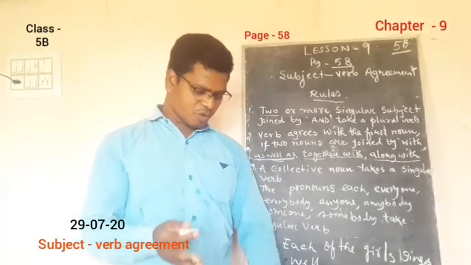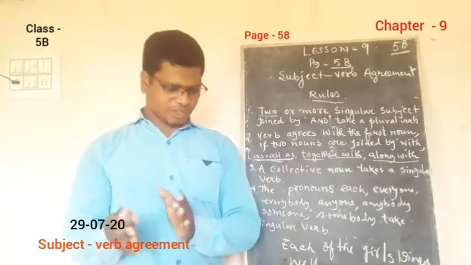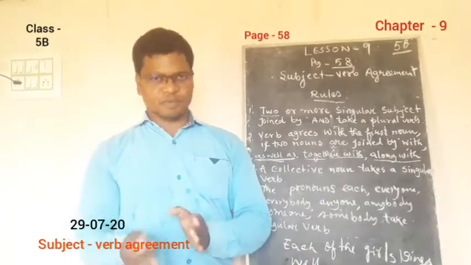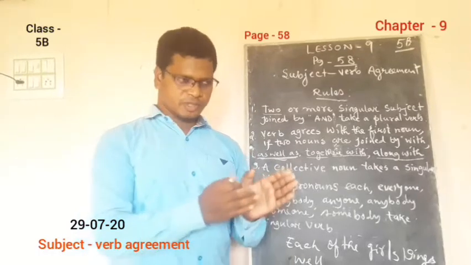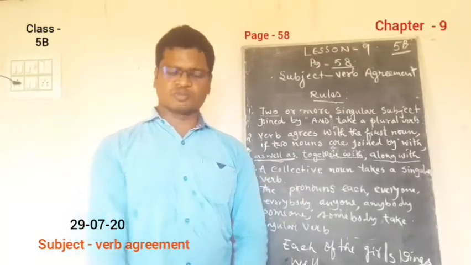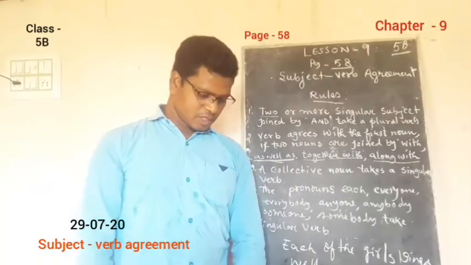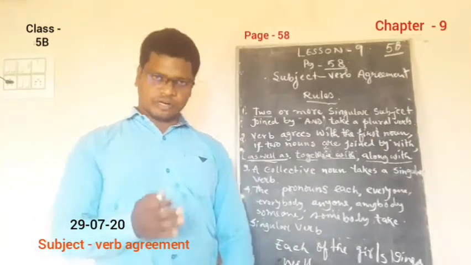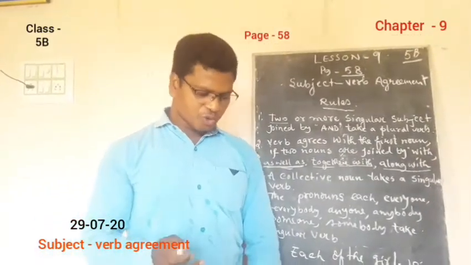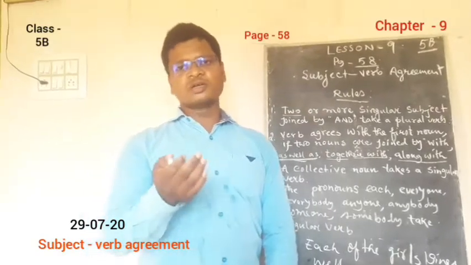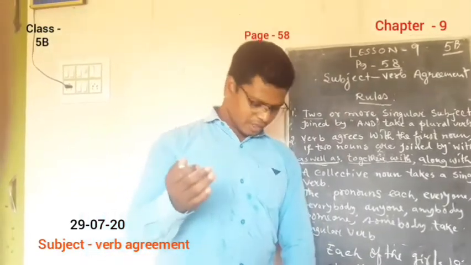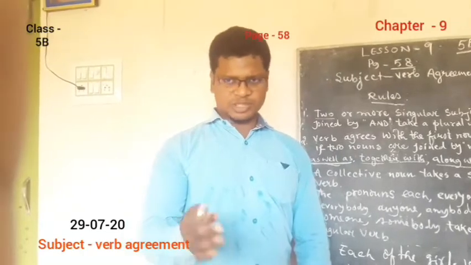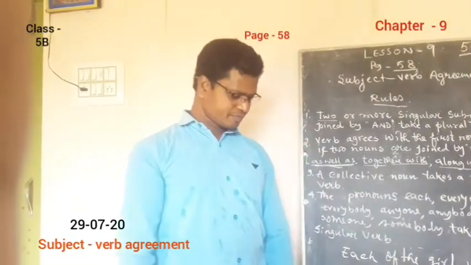Just remember once more: when a singular and a plural subject are connected by either-or or neither-nor, you have to put the plural subject last, and use a plural verb.